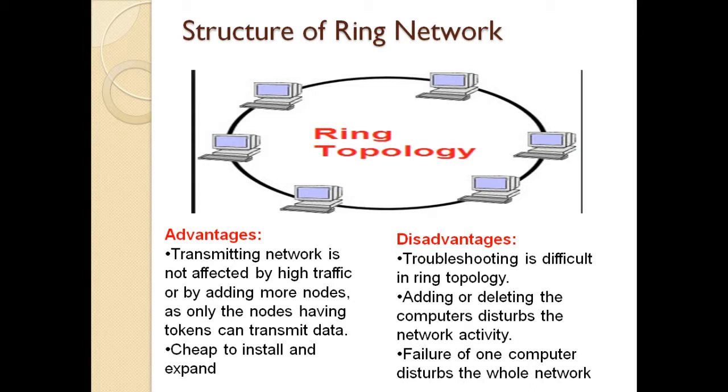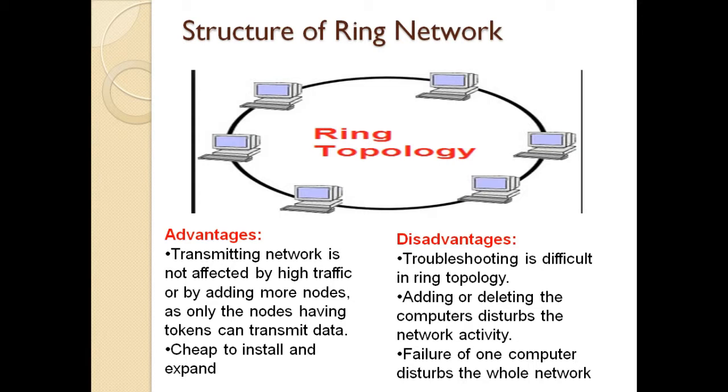Then the advantage is the network is not affected in high traffic also, because we can extend any number of nodes between one node and another. If I want to insert any node, I can insert it here. That's why it won't be affected in high traffic, and it is very cheap to install and expand. That's the main advantage in a ring network.